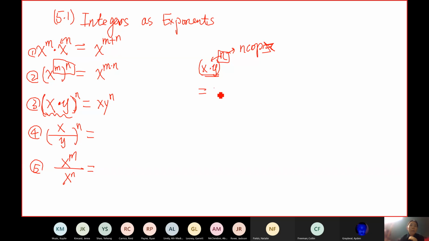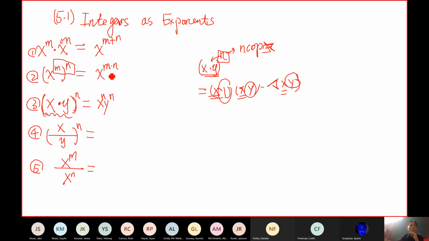When you do that, you are going to get n copies of x and n copies of y because each of them will appear n times. So that should be x to the nth and y to the nth.